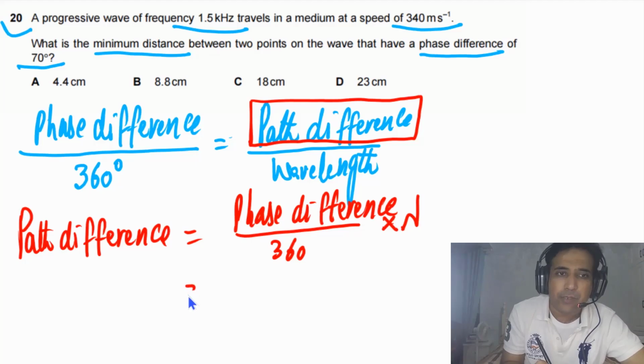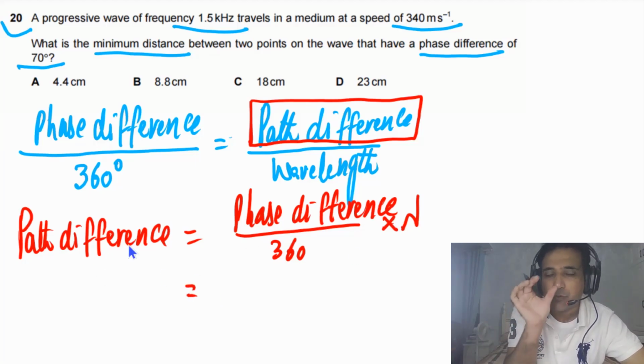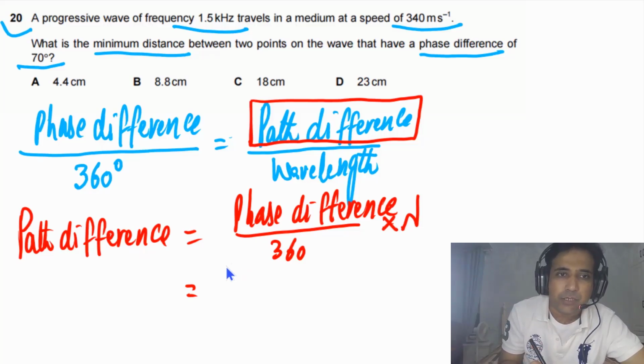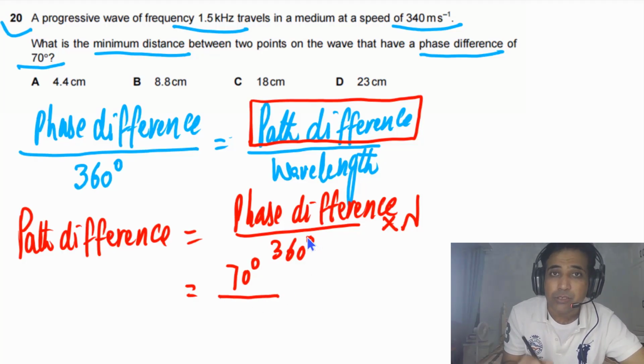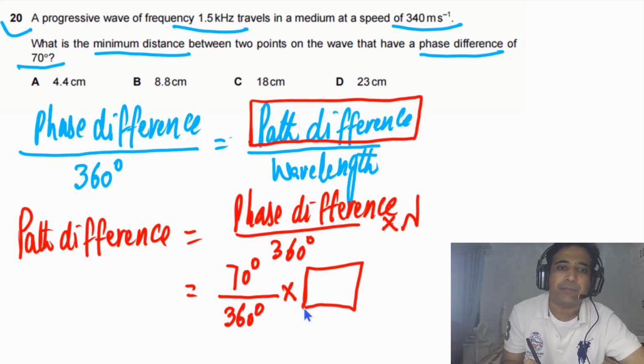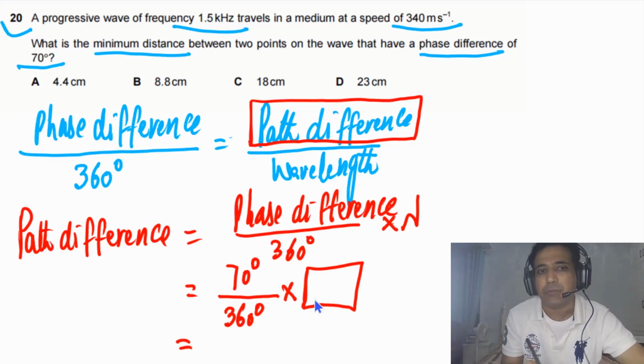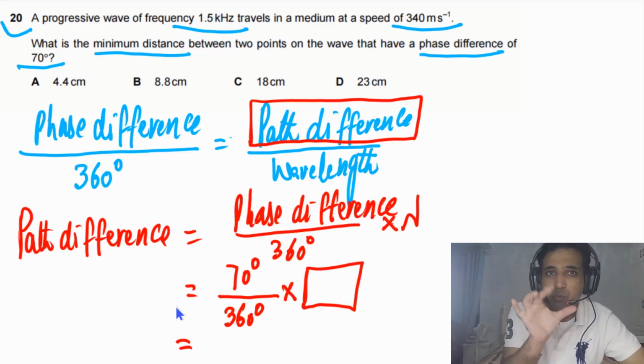If we have the value of lambda, we can find the distance between 2 points on the wave. The phase difference is given as 70 degrees, so you have to use 360 degrees also in degrees. If it is in radians, you can use 2 pi in radians. So we need the value of lambda, and then we can simply plug in.